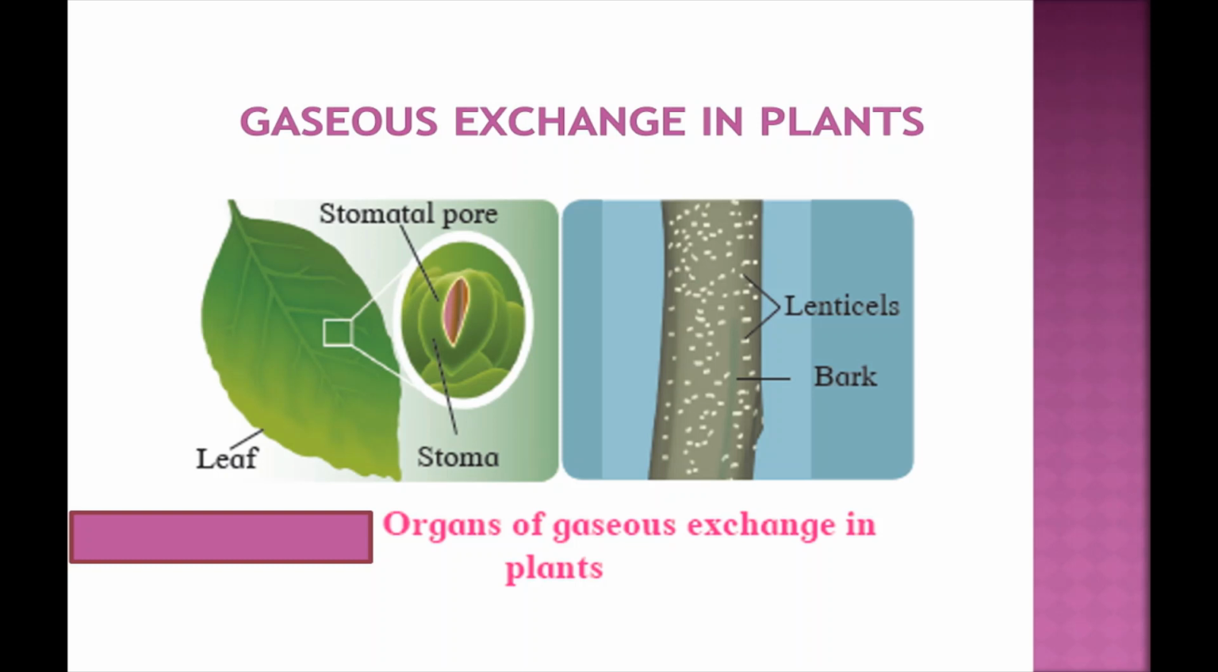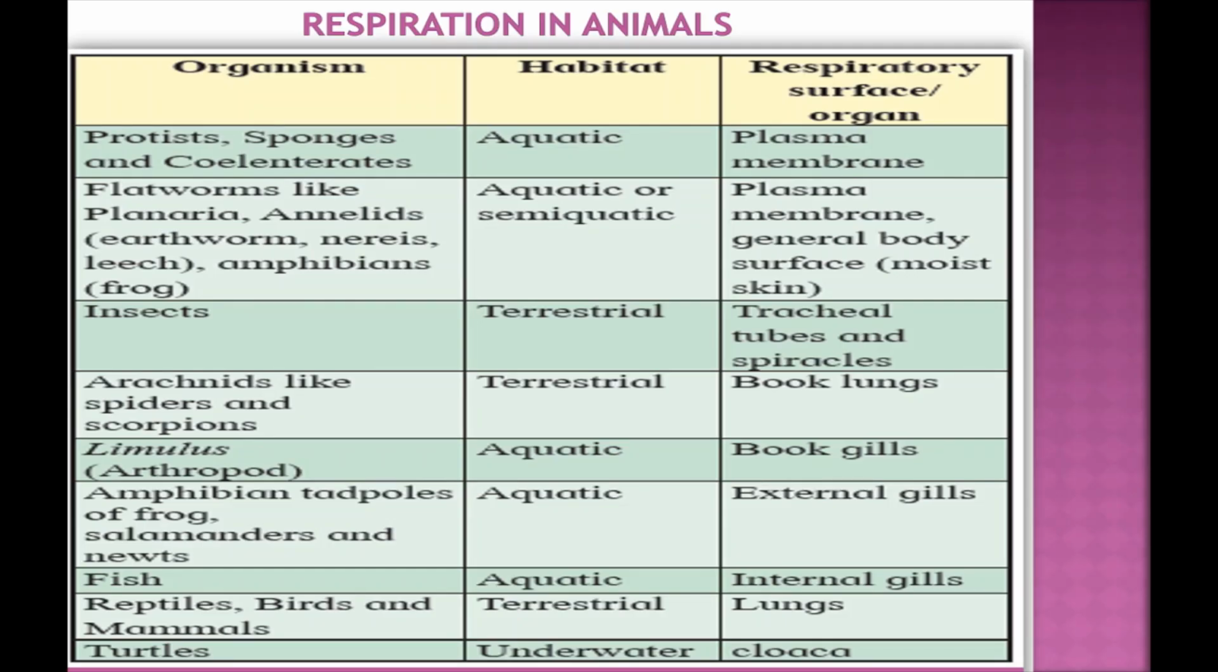Gaseous exchange in plants. A terrestrial plant has stomata on leaves and young stems and lenticels on the stem surface for exchange of gases. Let us see respiration in animals. Protists, sponges and coelenterates are aquatic in habit and the plasma membrane is the respiratory organ. Flatworms like planaria, annelids, for example earthworm, nereis, leech, and amphibians are aquatic or semi-aquatic in habit, and the plasma membrane and general body surface, that is moist skin, is the respiratory organ.